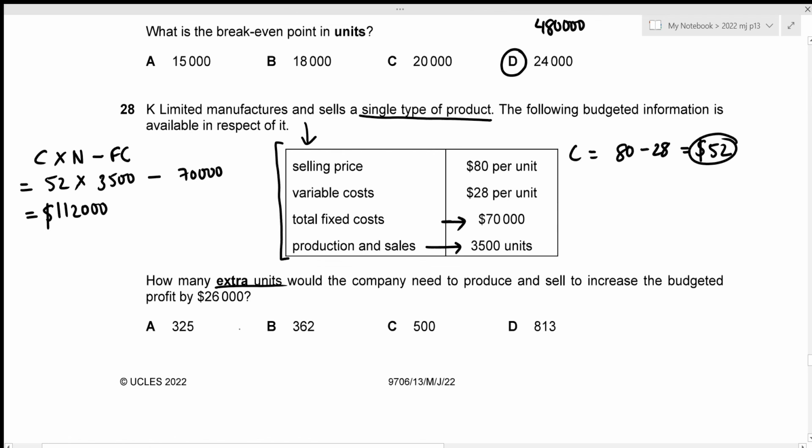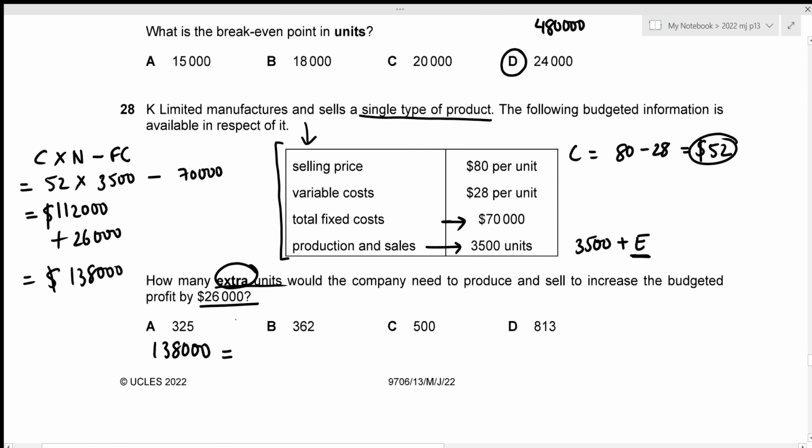Okay, now we need to figure out the extra units. So the total units now would be 3,500 plus the extra units, right? And we are trying to figure out those extra units in order to increase the budgeted profit by 26,000. So we need to increase this by 26,000. So we're just going to add the 26,000. So this gives the new profit required to be 138,000. Okay, so we require 138,000 profit.